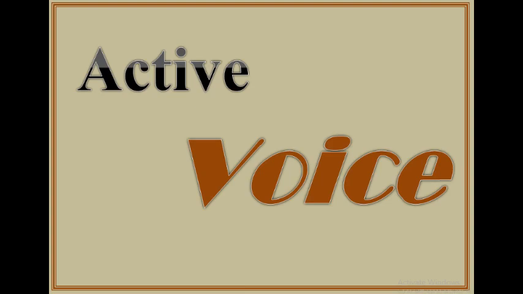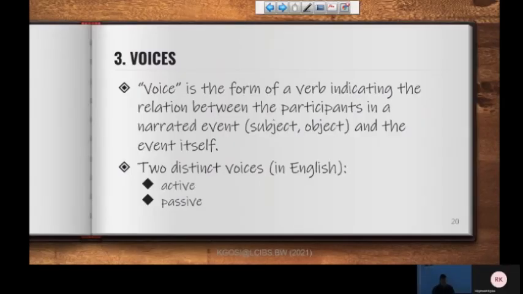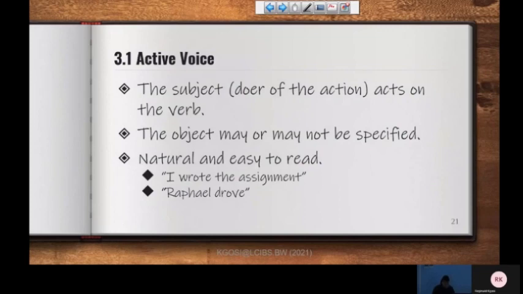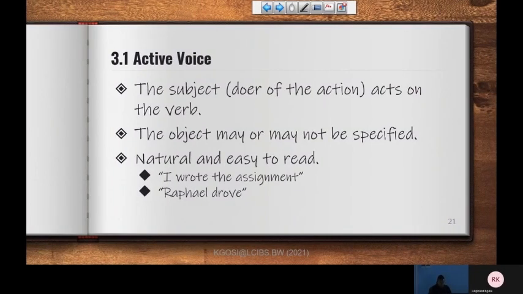Active voice. Where you actually specify the person who actually did the action, right? And we say that the action, or the doer of the action, actually acts on the action. What does that mean? We create a relationship. The statement is such that the doer of the action, the subject, owns the action. I am the one who is doing it. So I'm going to say, I'm the one who's talking. So I'm going to say, I talk. Or I am giving you this lesson.